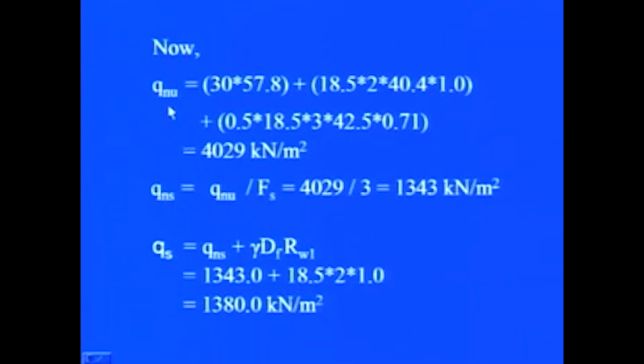Now, again using the equation for net ultimate bearing capacity, substituting different parameters and solving it, we will get this net ultimate bearing capacity as 4029 kilonewton per meter square. By the usual procedure, we can find out net safe bearing capacity and then finally the safe bearing capacity of the foundation.